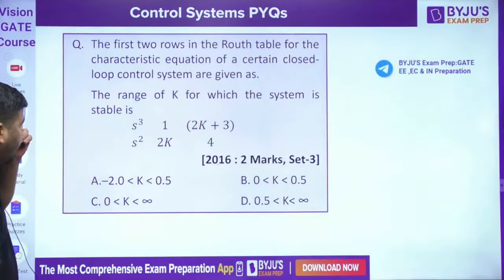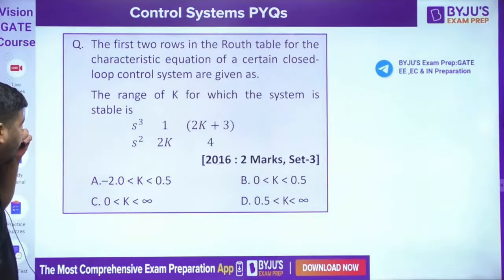Now I need to find for what value of k the system is stable. To make the system stable, the entire column has to be positive. It means 2k has to be positive, so k should be greater than 0. Now this term should also be greater than 0. We know that the denominator is positive because k is greater than 0, so the numerator should also be positive. It means 2k into 2k plus 3 minus 4 has to be positive.